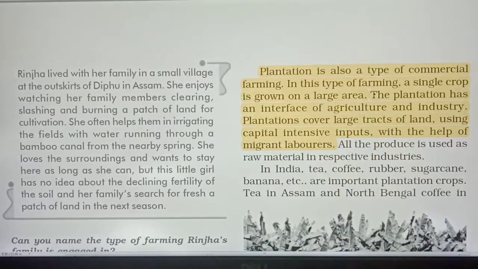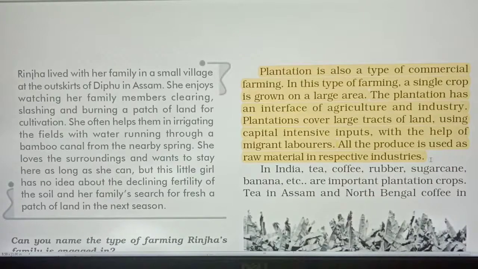Migrant laborers means those who are coming from the other states. All produce is used as the raw material in the respective industries, means whatever things they are planting or producing, those crops are used as the raw material in their respective industry.